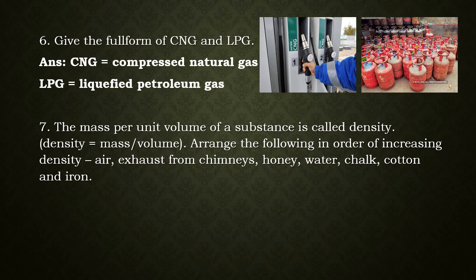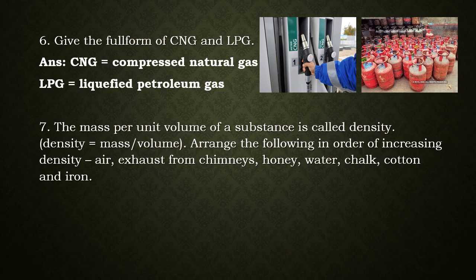The mass per unit volume of a substance is called density. So to calculate density, you will have to know the mass and the volume. But one fact that we know is, in solids, the particles are compactly arranged. In liquids, they are a little further away from each other, and in gases, the particles are much away from each other. So solids have highest density, liquids have lesser density, and gases have least density.